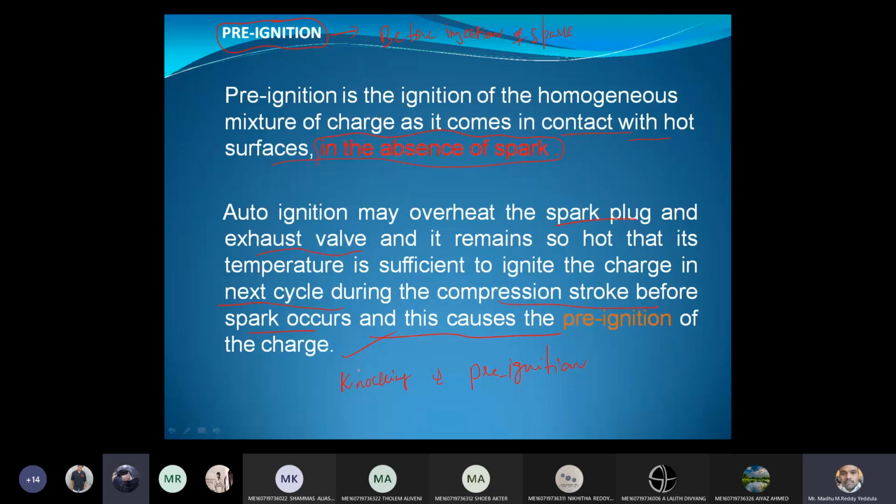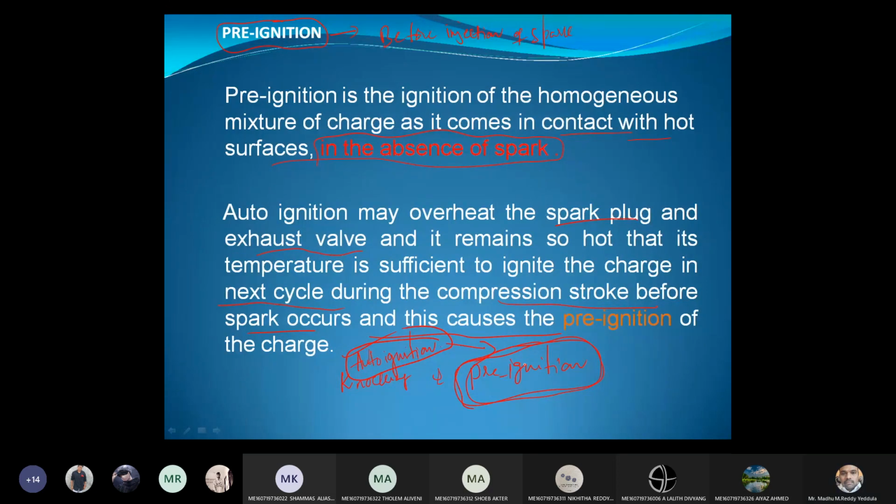Sir, pre-ignition is dangerous, sir. Yes, very, very dangerous. So what is the reason for pre-ignition to occur? Anyone please tell me, why is the pre-ignition taking place? What is the reason? When the charge comes in contact with the hot zones. Means auto ignition is the reason for pre-ignition. Agree? Due to the auto ignition, pre-ignition is taking place.